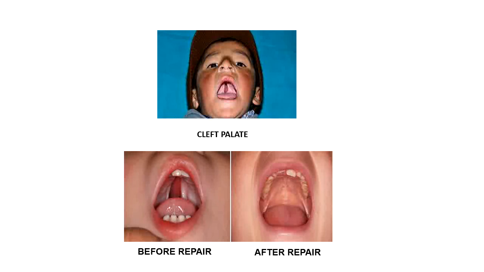So this finishes with the development of face, palate, as well as development of the head and neck.